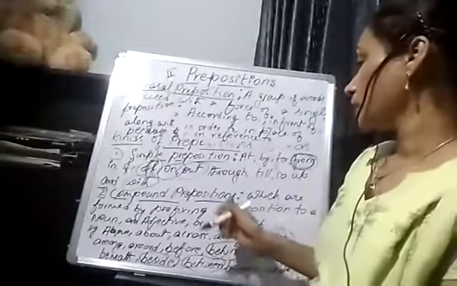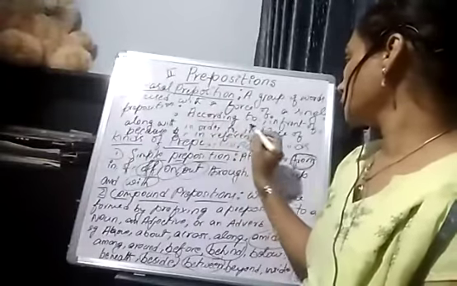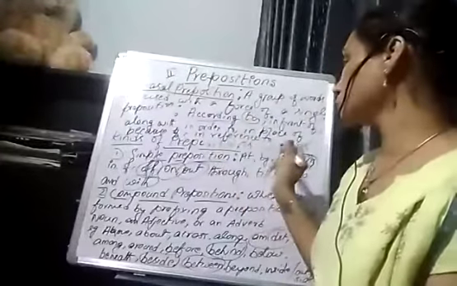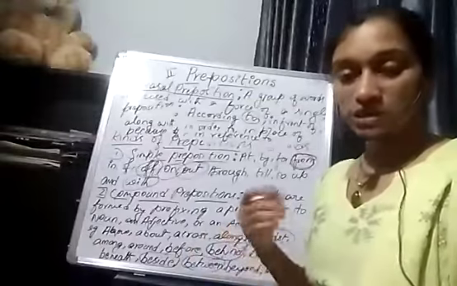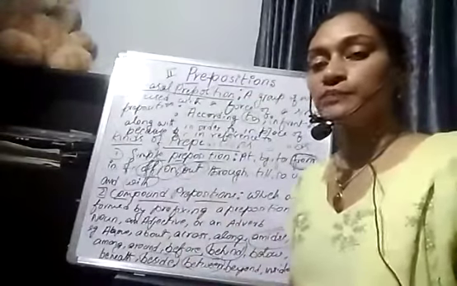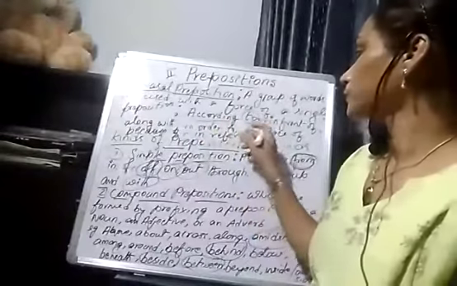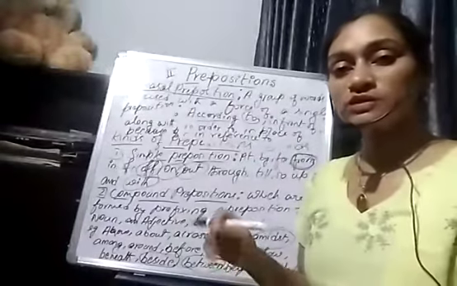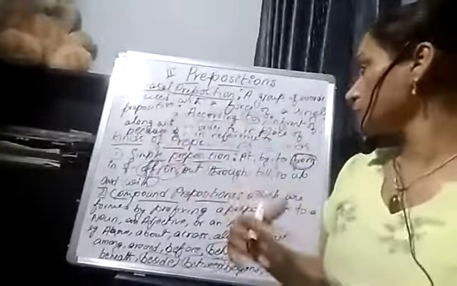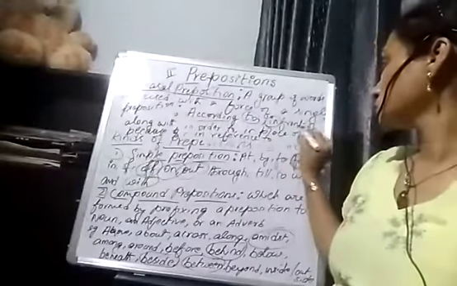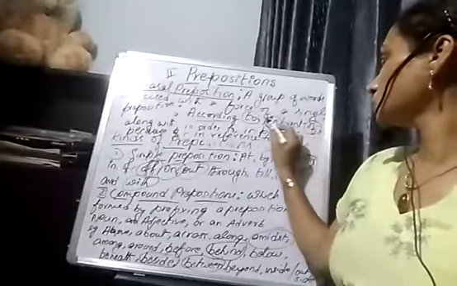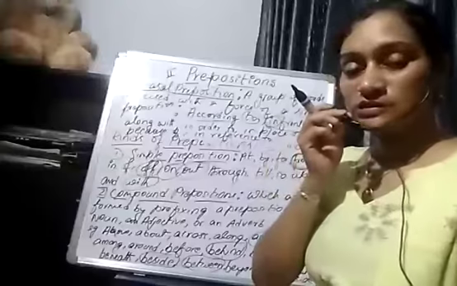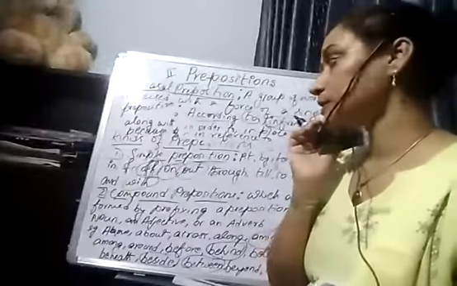See, now according to, here according to is a preposition. According to Shakespeare. So, according to. In front of. The shop is in front of my house. So this is a preposition, this is also a preposition. In total it makes a phrasal preposition. Along with. She went along with her brother.